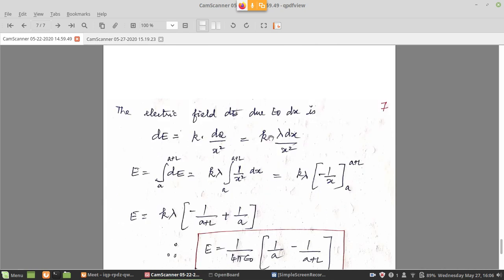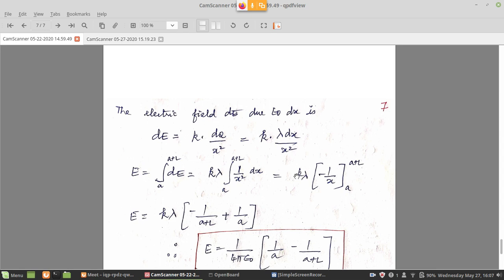Therefore, I can again write the previous expression dE under the integral symbol as k lambda dx by x squared, because dq is lambda into dx. Right. So k lambda is the constant that is taken out, and integration of dx by x squared basically we have to do. That is like x power minus 2 into dx. So you are going to get x power minus 2 plus 1 divided by minus 2 plus 1, that is minus 1 by x. So if you integrate, therefore what you are going to get? Only minus 1 by x.